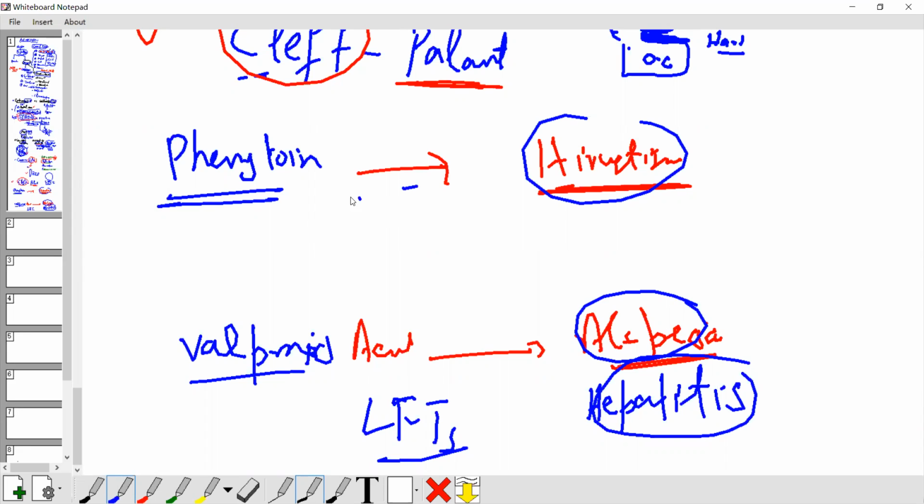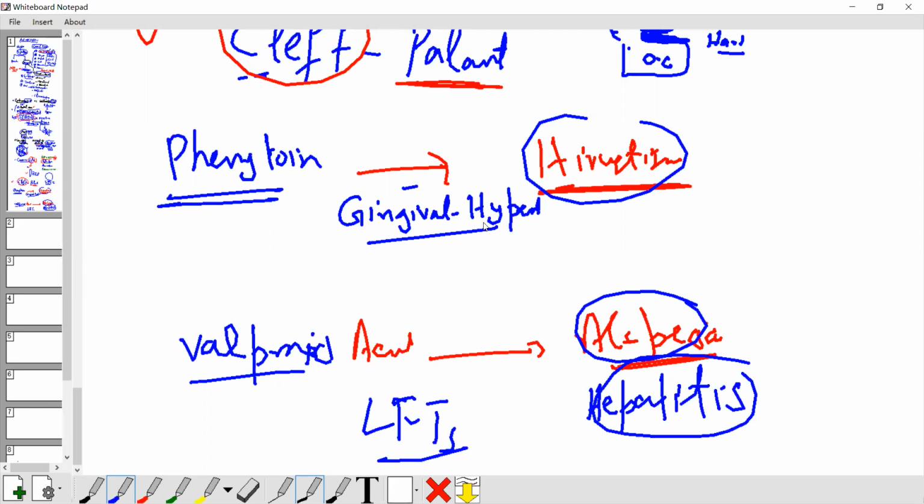Another important side effect that always comes in the exam: gingival hyperplasia. Phenytoin causes gingival hyperplasia. Clear?